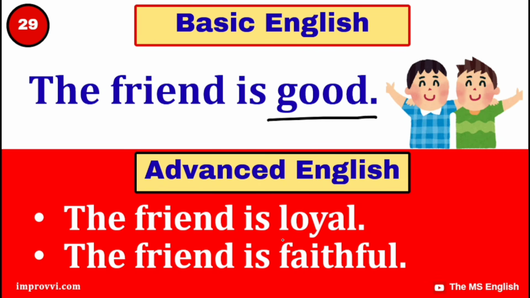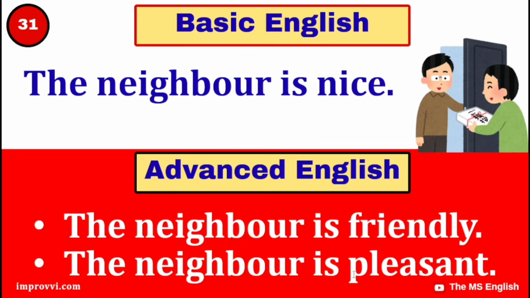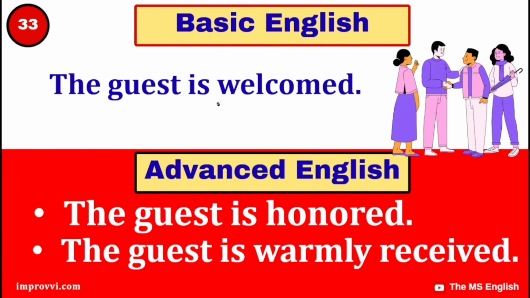The friend is loyal. The friend is faithful. The friend is bad. The friend is untrustworthy. The friend is harmful. The neighbor is nice. The neighbor is friendly. The neighbor is pleasant. The neighbor is rude. The neighbor is impolite. The neighbor is discourteous. The guest is welcomed.